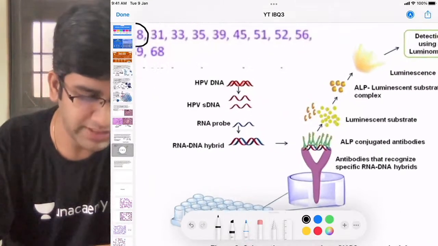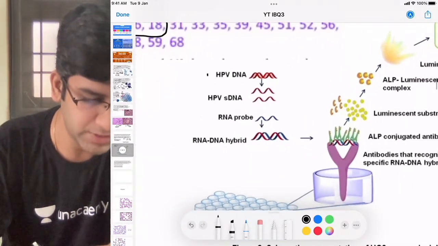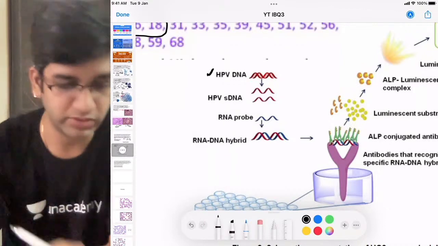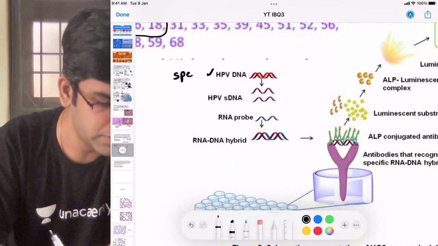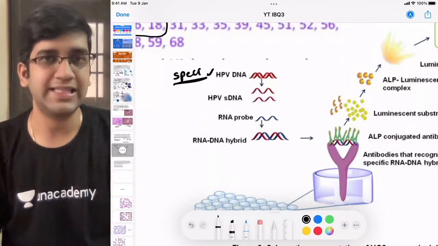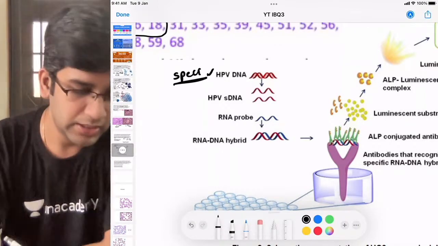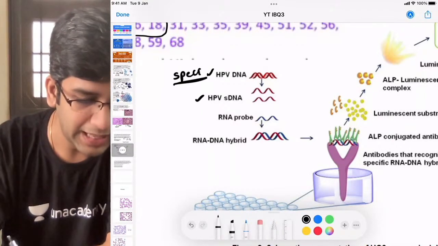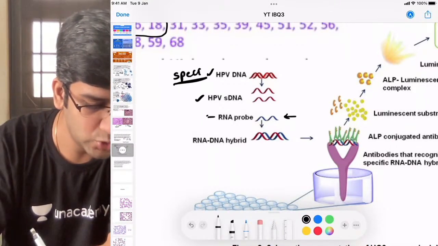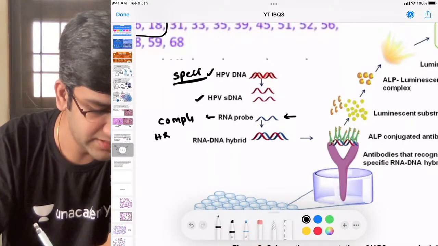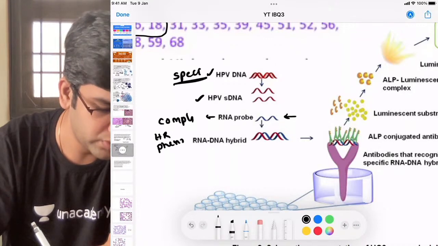So what I do in hybrid capture is, I'm going to take the patient specimen. If this patient specimen has HPV DNA, only then it's going to work, right? This is the patient specimen. The same pap smear what we do, the few cells there is enough for me to take the nuclear material, right? So if the patient specimen has HPV DNA, I'm going to make it single stranded, add an RNA probe. See, this is complementary to the high risk phenotypes. So that's what we do, right?